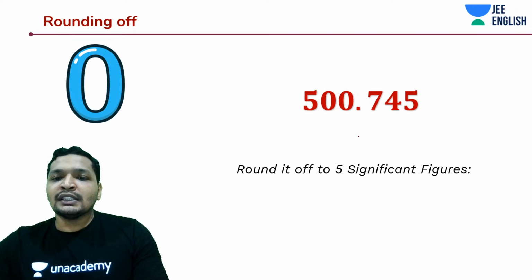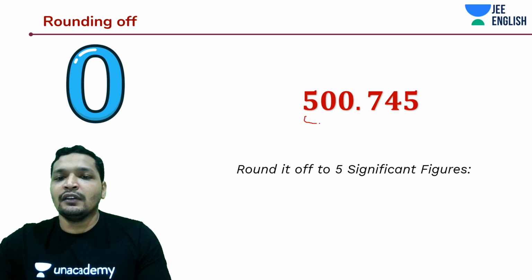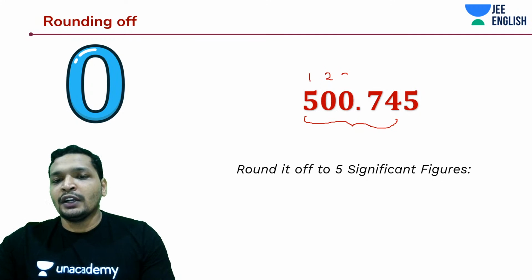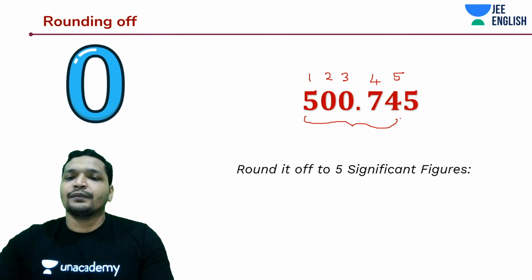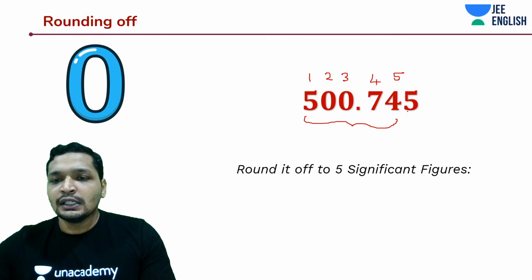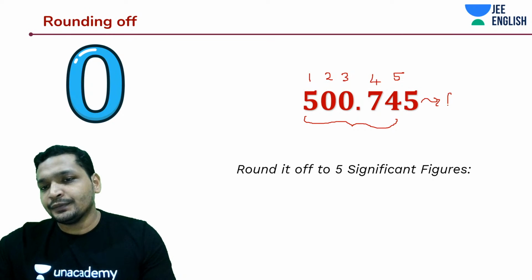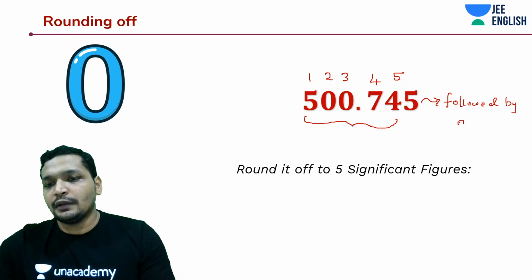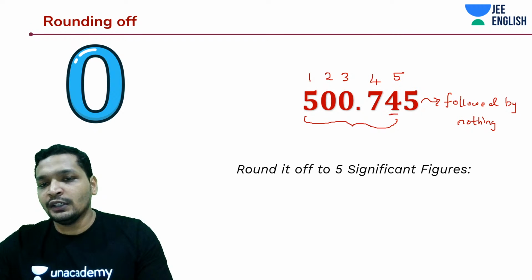Okay. So now in this case, let us round this off to 5 significant figures. 5 significant figures: 1, 2, 3, 7 is the 4th one, and this is the 5th one. How do you round it off? Since it is followed by 5 and 5 is followed by nothing, this is 4 over here.